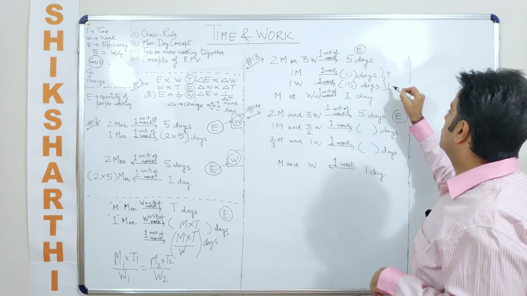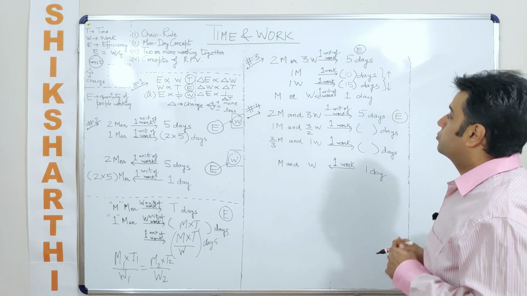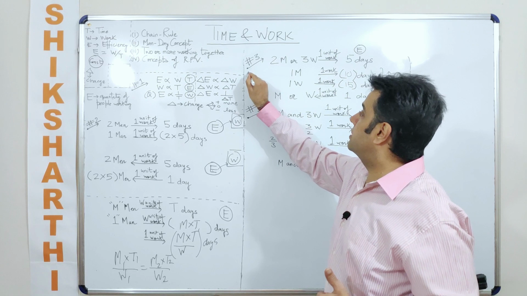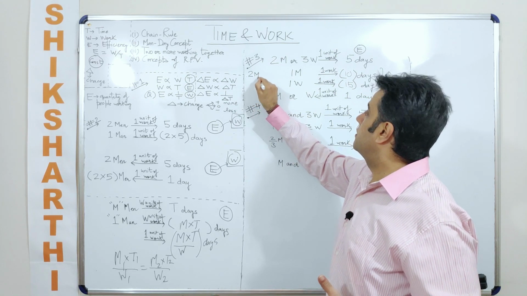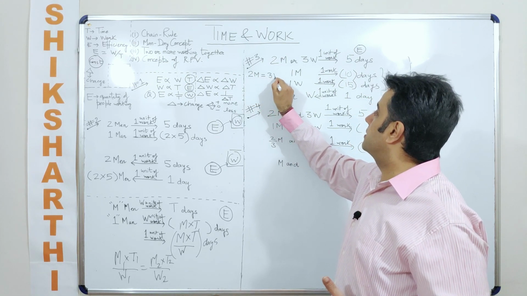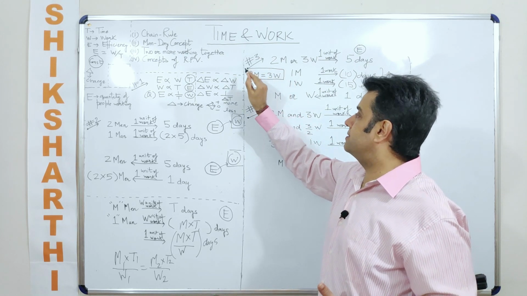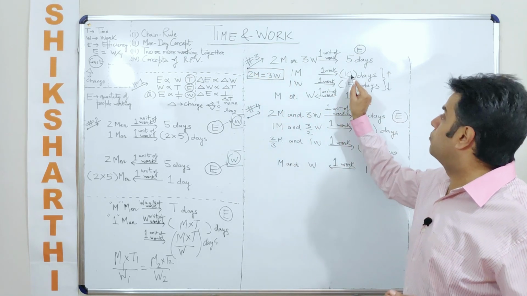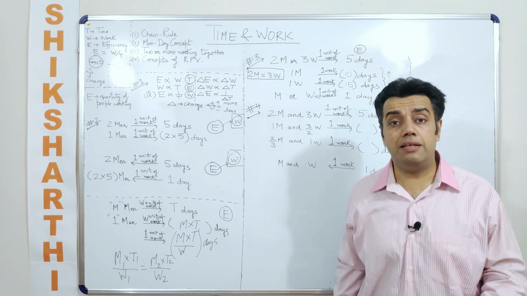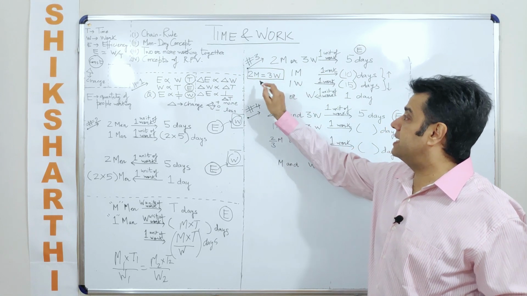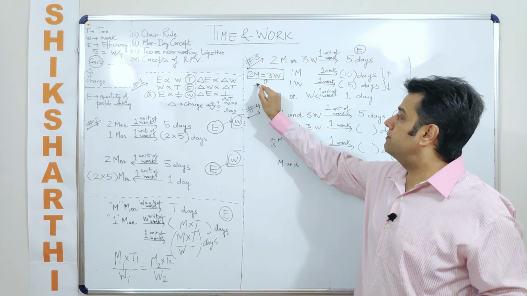And this is the sign that we are using for efficiency. So can we establish a thing from here? Can we say that 2 men will be equal to 3 women in terms of efficiency? Yes, because men are more efficient than women. So this relationship we have established with respect to efficiency.